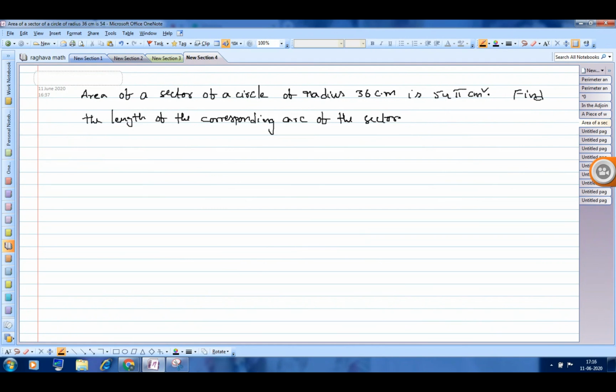There is a sector. They gave the radius of the sector and the area of the sector. The radius is 36 centimeter and the area is 54 pi centimeter square. If OAPB is the sector with an angle theta at the center, find the length of the arc APB he is asking here.